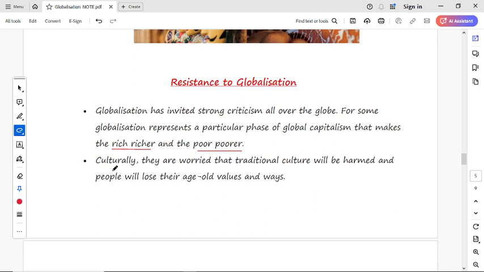And second, culturally, they are worried that traditional culture will be harmed and people will lose their age-old values and ways. Generally, in culture, the traditional culture will be harmed. There is some culture of a particular community in a country that gets harmed due to globalization, because people copy other cultures and ways of living. It also harms the culture of their own country or community. This is the main reason for the restriction on globalization.